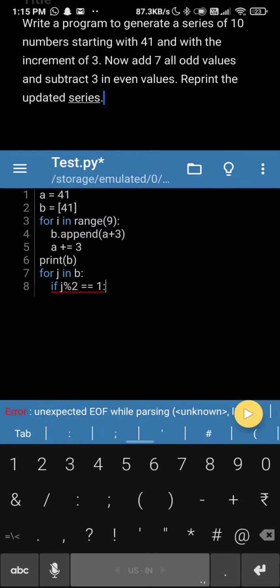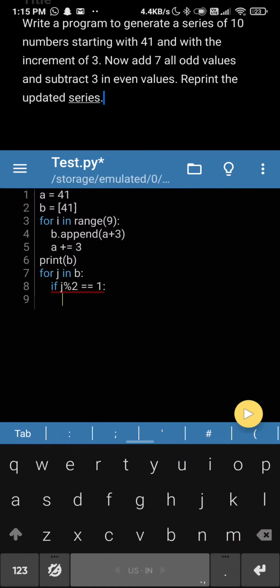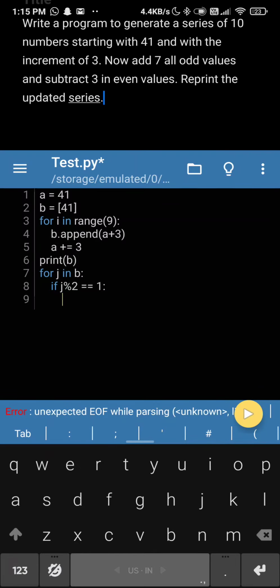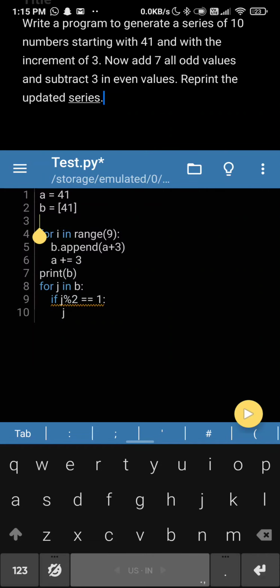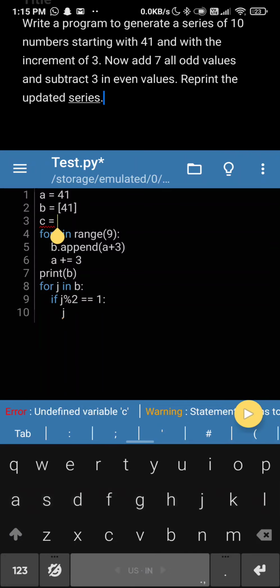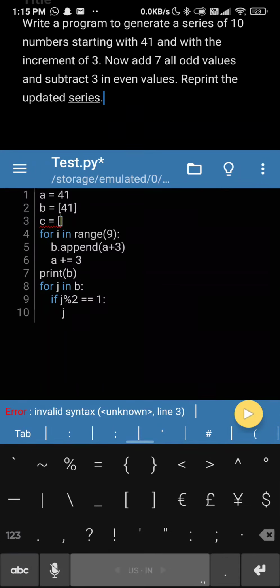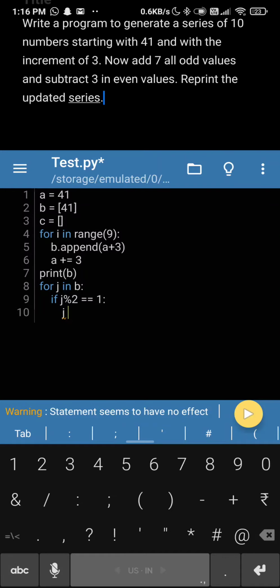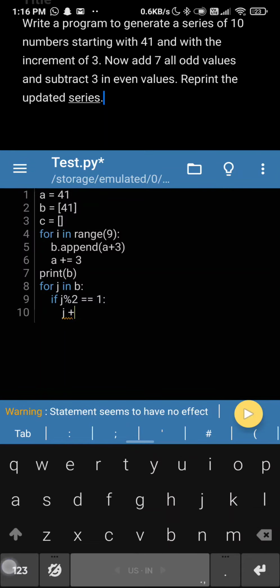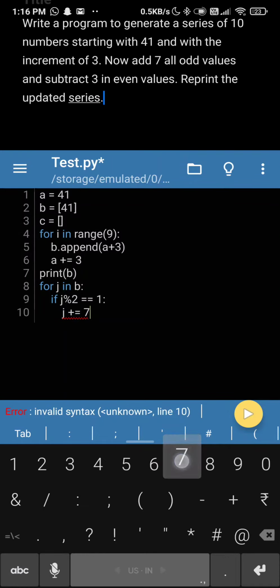So now add 7 to all the odd values. So what we'll do is, okay, let's make another empty list. I don't really code this long. This is just for understanding purposes, because some people may not get the generators directly. If I start coding the way I do, you all will get confused mostly. So j plus equal to, how many do we have to add? 7. Now add 7 to all the odd values.